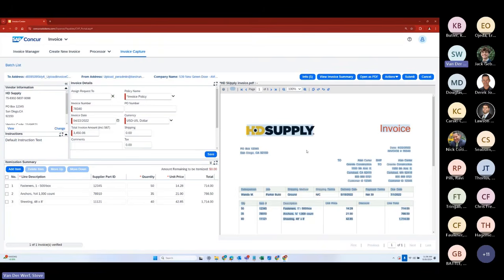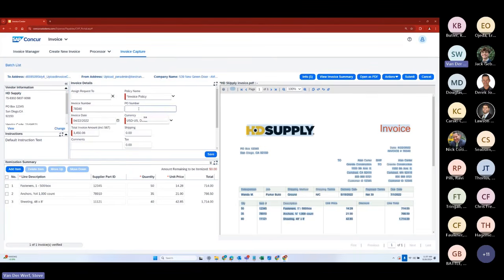And none of this uses templates. I know some people are probably thinking about templates and how to create all templates for your different invoice types. Nope. We use AI to figure out where everything is as opposed to having templates. So no work on your end to set any of this up. Also, even the process that I'm doing here, where I'm determining if everything looks good, it's all kosher coming in from our invoice capture tool, there's a service to have folks do that on your behalf.